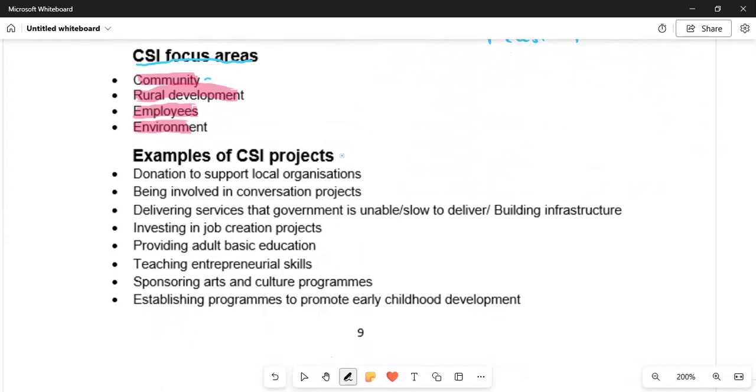We know very well when you're talking about community, this is through initiatives that are going to be taken by corporate social investment, like education, healthcare, as well as improving the infrastructure.